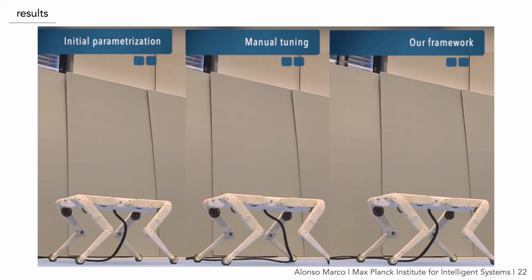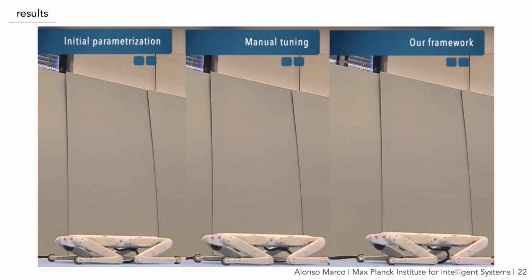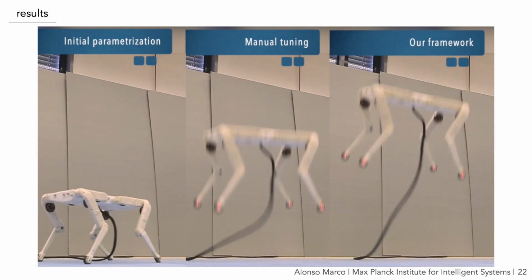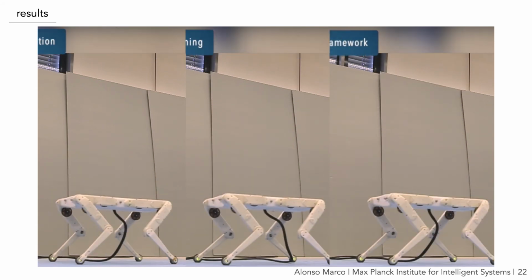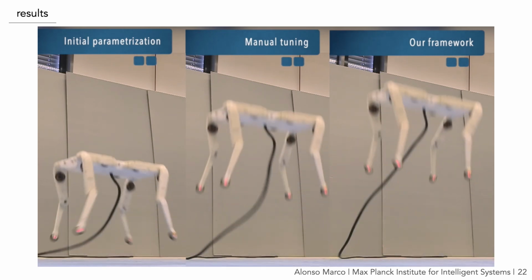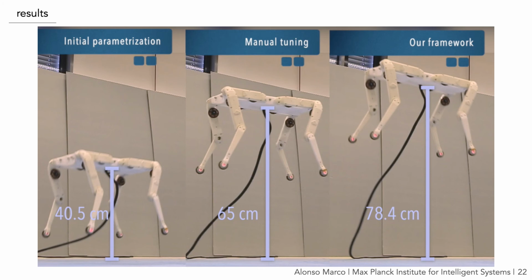We compare the controller that our method finds with a good controller found by an expert with manual tuning, as we can see in the middle. While it took the expert significant time and effort to find this suitable controller, our method finds a better controller on a single learning run within 50 iterations.